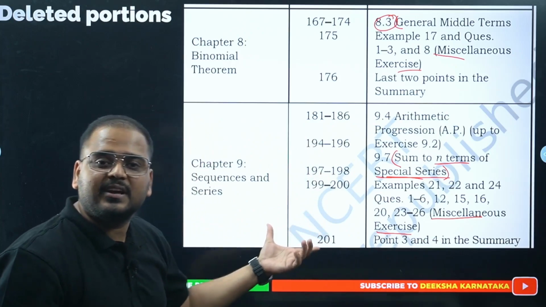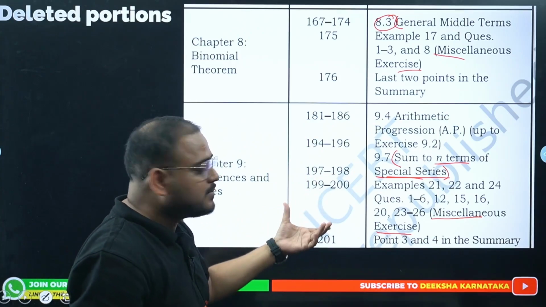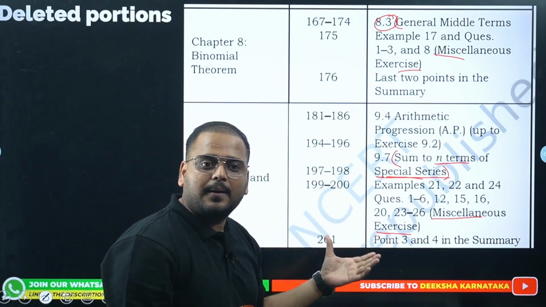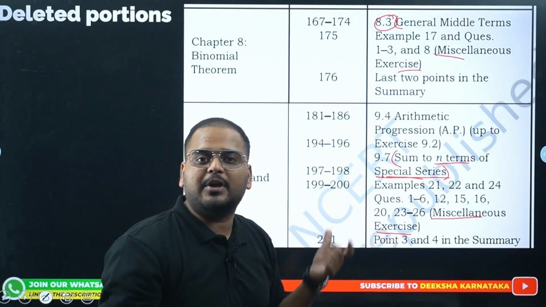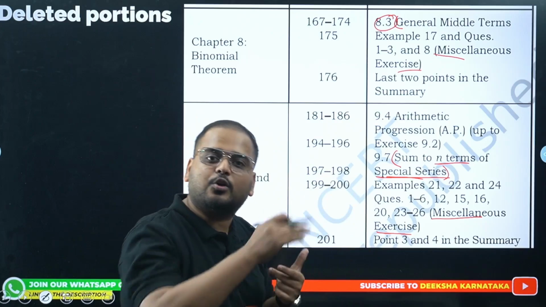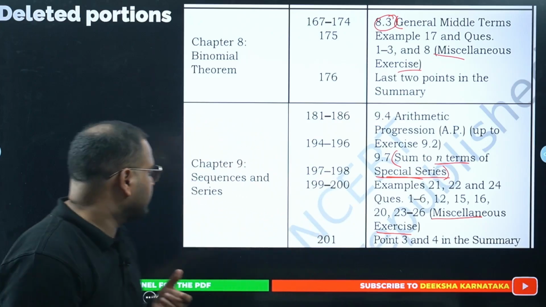I hope you can see it on the screen. I've tried to make it visible as much as possible. If not, pause the video and make sure you take a screenshot or write it down, or cross-reference with your NCERT. All right.